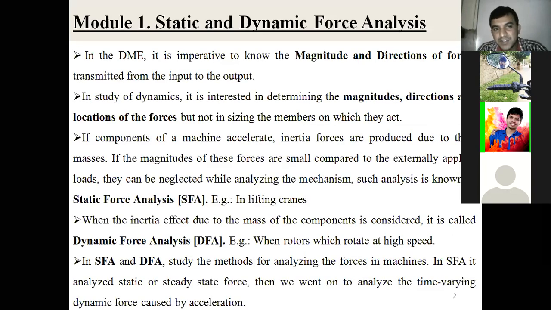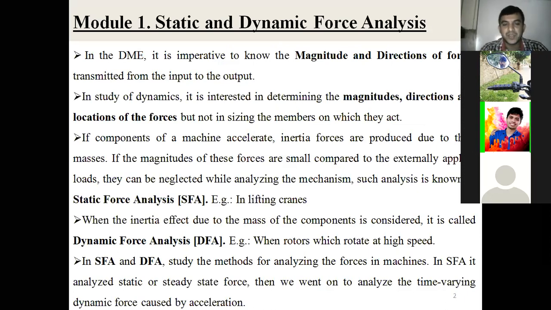Now the next slide is visible. If someone could give the response. Yes, sir. Is it visible? Module 1, static and dynamic force analysis, the contents. Yes, sir.